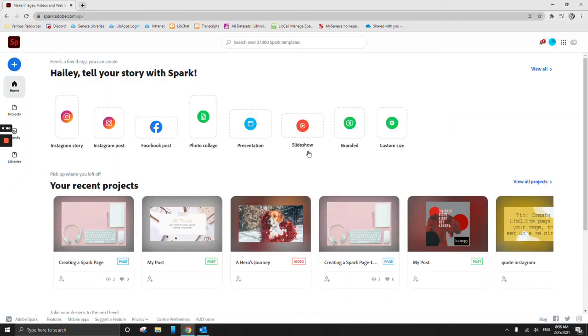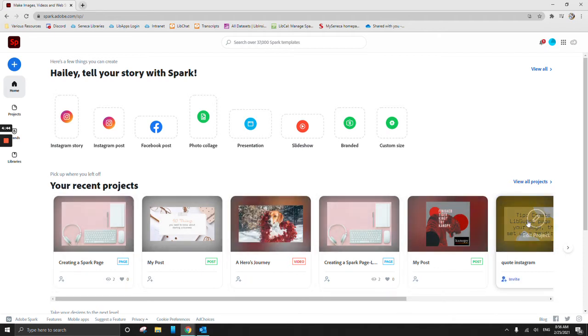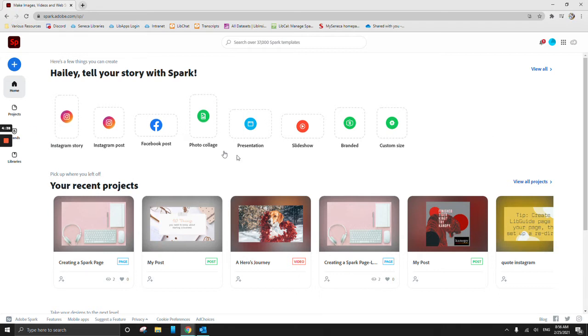Once we're logged in, you're going to see a page that looks like this. It will have all of your previous projects that you've done. And today we're only going to be focusing on Spark page. We're not going to be looking at posts or anything else. But something I will point out that is going to be helpful for you later on in your project is the brands section, which we'll talk about later.